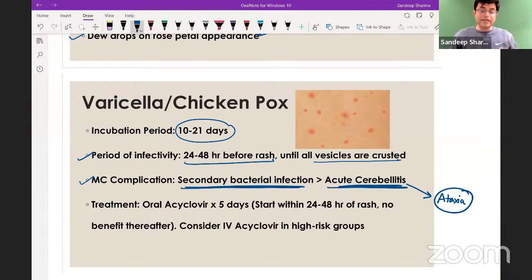I'm coming to hand, foot, mouth disease. Just wait, I will tell you there how to distinguish. And treatment in these patients is oral acyclovir.